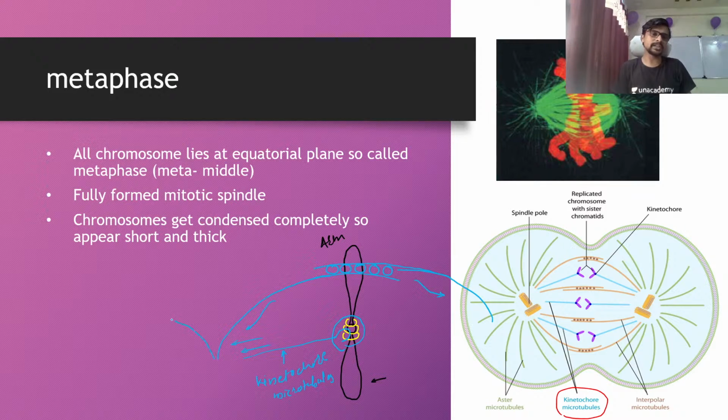One more thing: the microtubules called aster are moving toward the opposite pole of the chromosome. The chromosome is present on this side and they are moving toward the opposite pole. Here you can see this is the membrane of the cell, the plasma membrane. The microtubules attach to the plasma membrane and start pulling it.